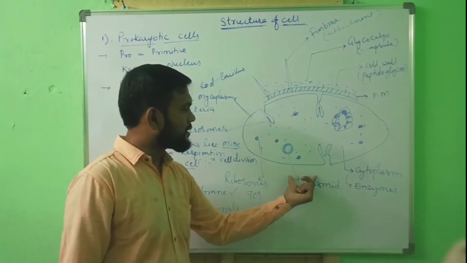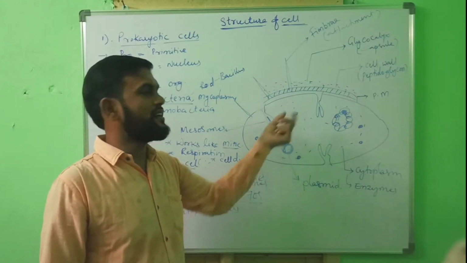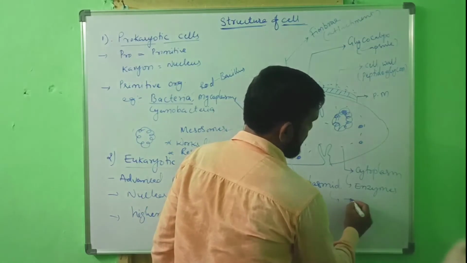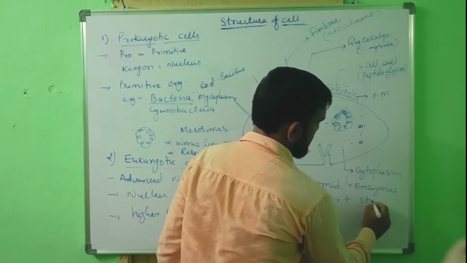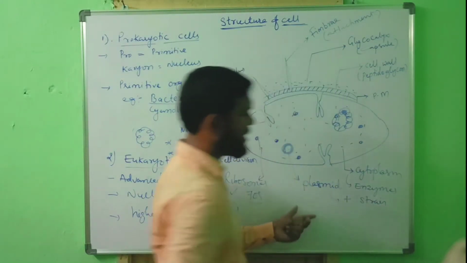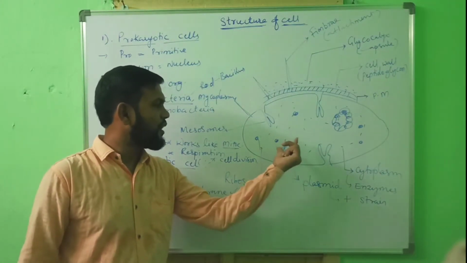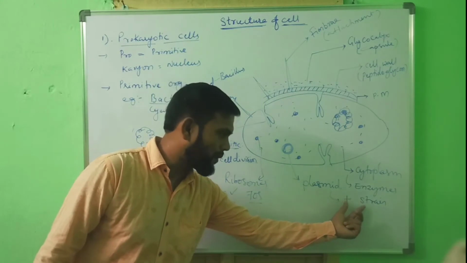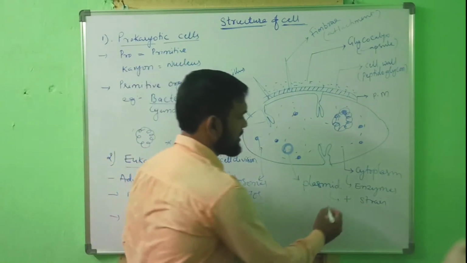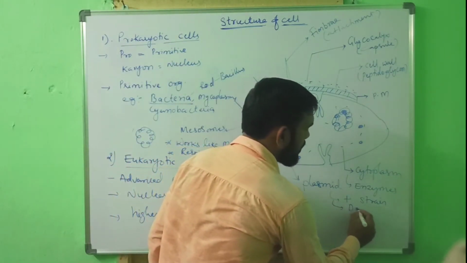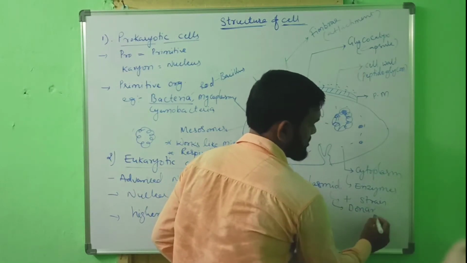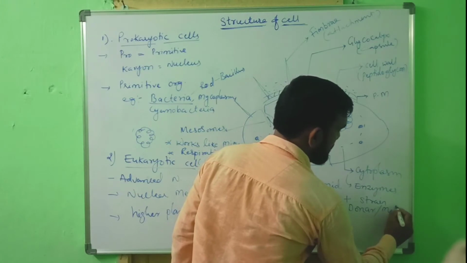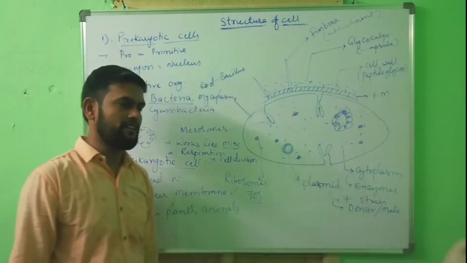If the plasmid containing bacterial cell is called plus strain or positive strain. The bacteria which have plasmid are called plus strains or positive strains. Otherwise, they are also known as donor strains, male bacterium or male strains.